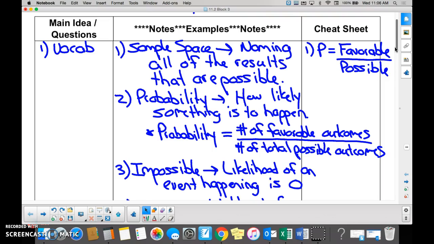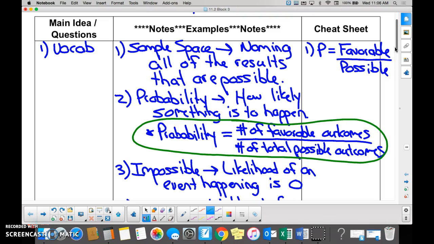Probability, you have to know this formula, you guys. I'm really concerned about our understanding of this. This is the shorter version of the formula. Favorable over possible. What does favorable mean?